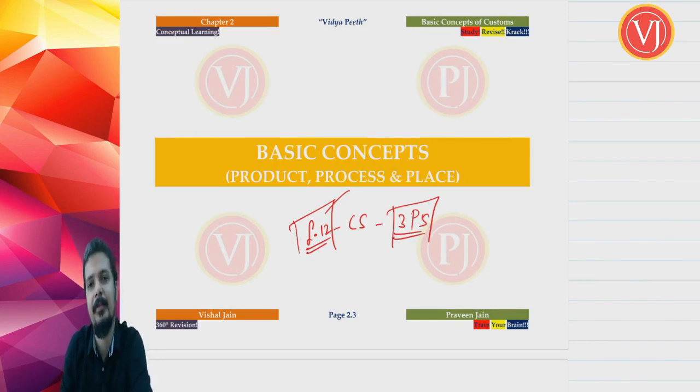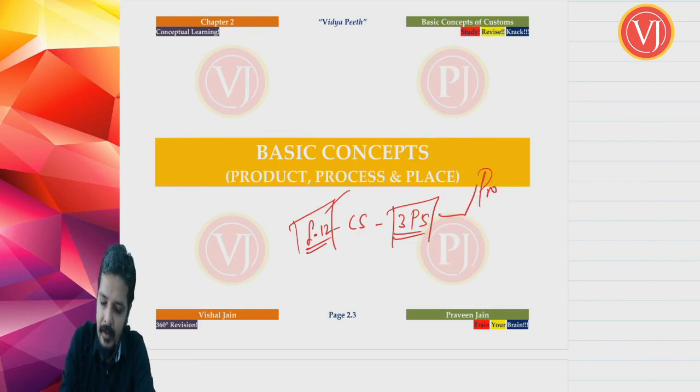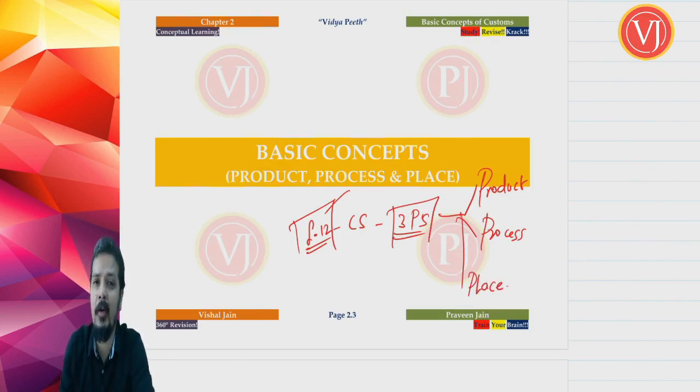In GST, the focus was on 6 P's, whereas in your customs, the focus is only on the initial 3 P's. Right, the last 3 P's are also there, but in a different manner. So the focus is only on basically your product, your process and place. Now, am I trying to tell that price, percentage and your person is not important?